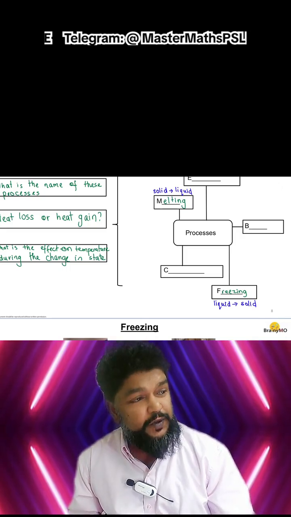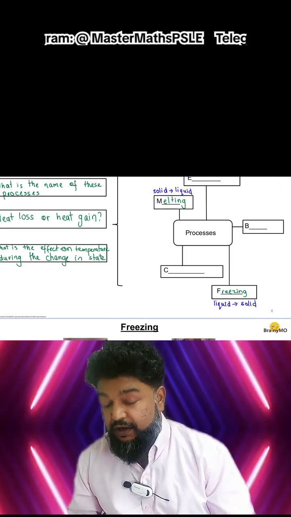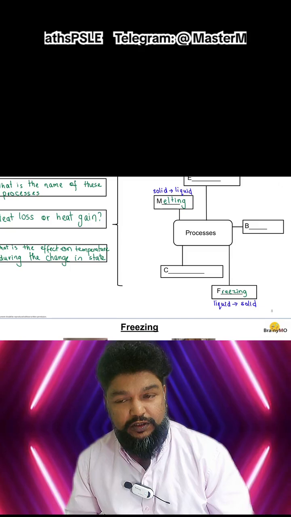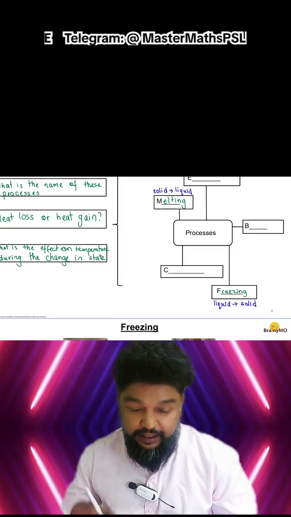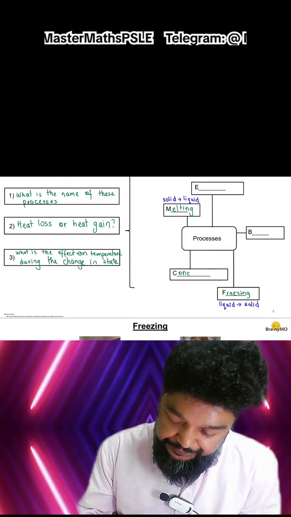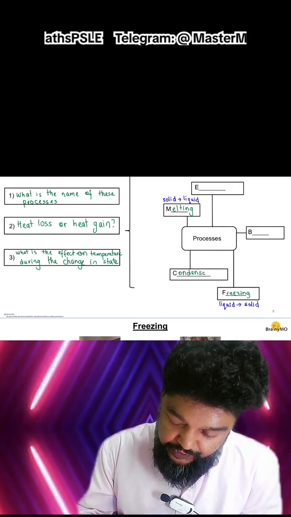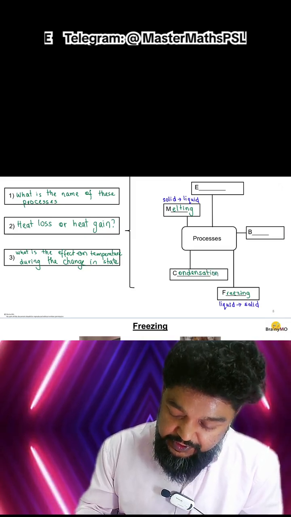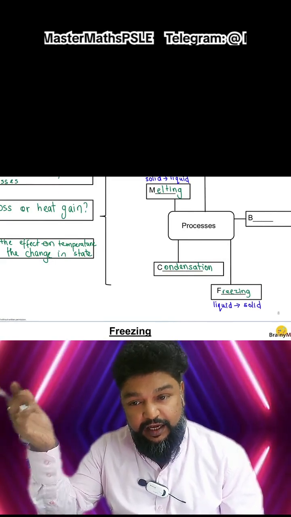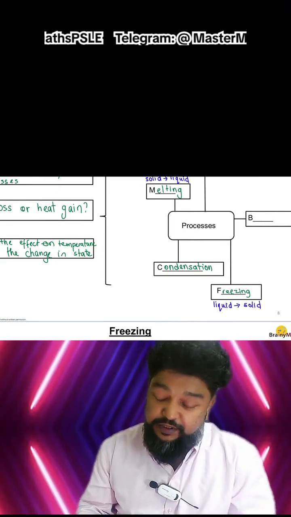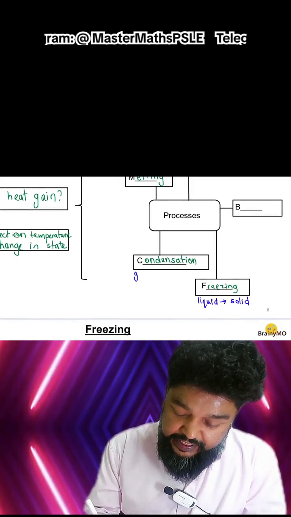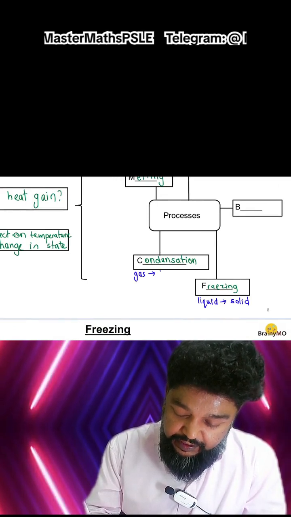Now, there are a few other processes as well. When we are enjoying that cold drink, what we notice is suddenly water droplets forming on the outside, right? And that is thanks to this process called condensation. So what is condensation? It is when water vapor in the air loses heat to the cooler outer surface of your glass and condenses. So this is basically gas becoming liquid.